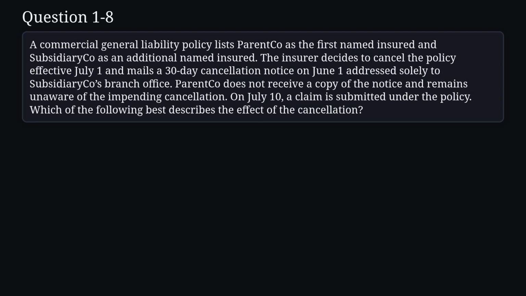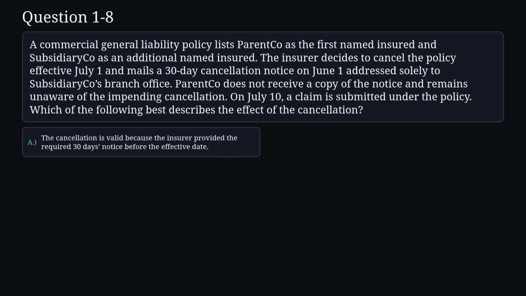Question 8. A commercial general liability policy lists parent co as the first named insured and subsidiary co as an additional named insured. The insurer decides to cancel the policy effective July 1st and mails a 30-day cancellation notice on June 1st addressed solely to subsidiary co's branch office. Parent co does not receive a copy of the notice and remains unaware of the impending cancellation. On July 10th, a claim is submitted under the policy. Which of the following best describes the effect of the cancellation?